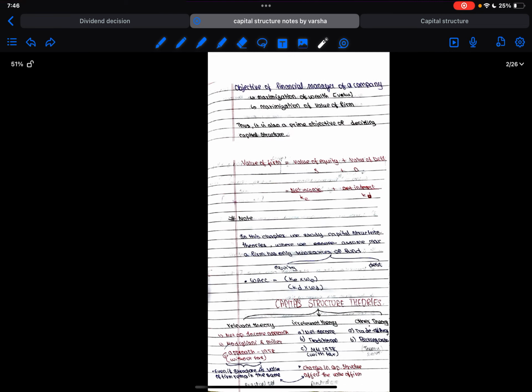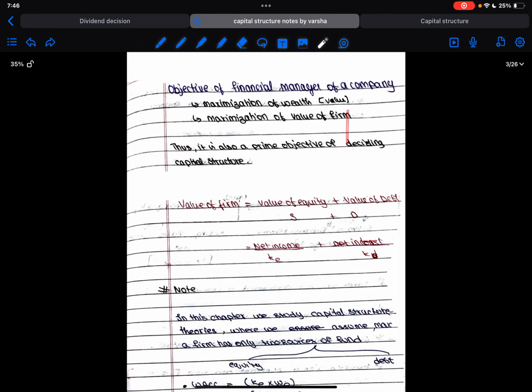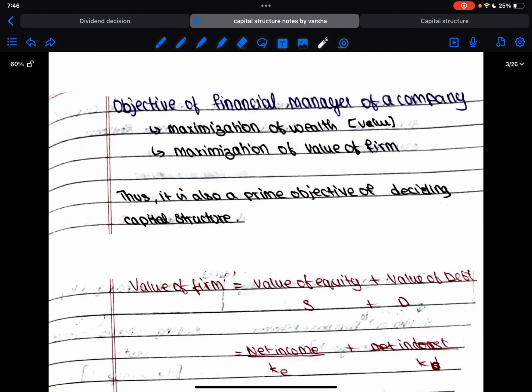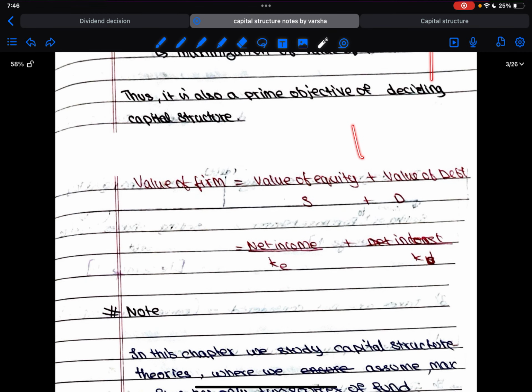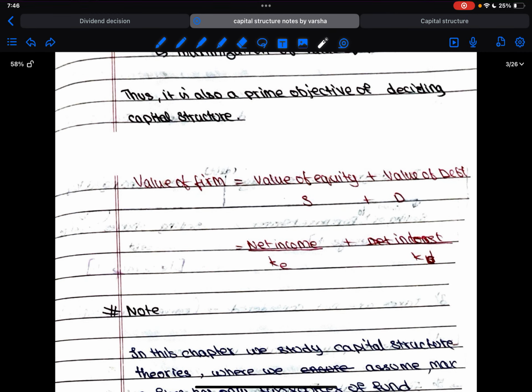Okay, then, what is the objective of a financial manager of a company? First one, maximizing the wealth, that is value. Maximizing the value of the firm is also a prime objective of deciding the capital structure. So what is the value of the firm? Is it increasing? Is it decreasing? Is the majority part of value shared by share capital? Is it from debt?